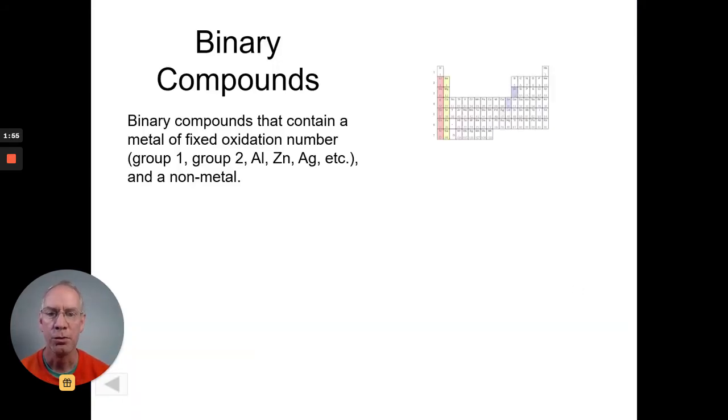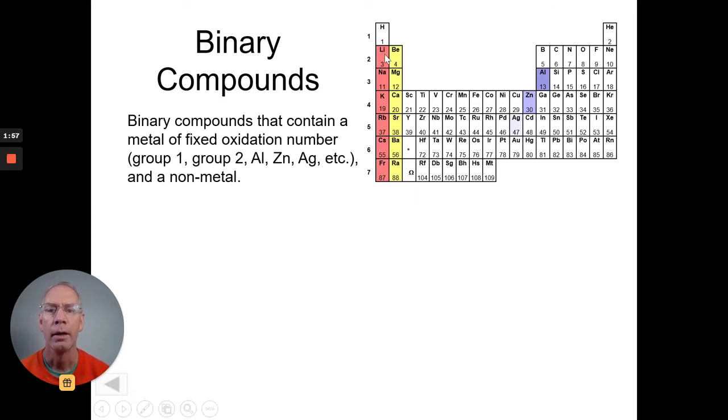So to remind you of what I just said, if you are an alkali metal in group 1, you are always and only a +1 oxidation state. If you're an alkaline earth, group 2, you're always and only +2. The other three that are fixed are silver, zinc, and aluminum. They kind of go like a little stair step going up. Silver's +1, zinc +2, and aluminum +3. Aluminum you should already know because it has 3 valence electrons. It would like to lose all 3 to become isoelectronic to neon. And then the other 2 we simply memorize.